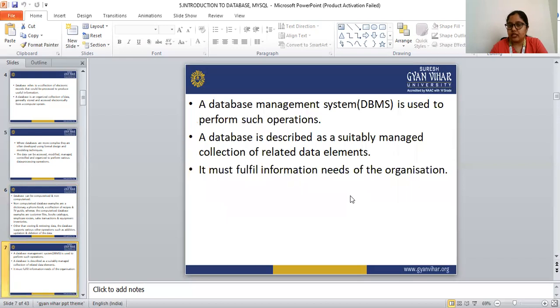A database is described as a suitably managed collection of related data elements, and it must fulfill all the information needs of the organization.